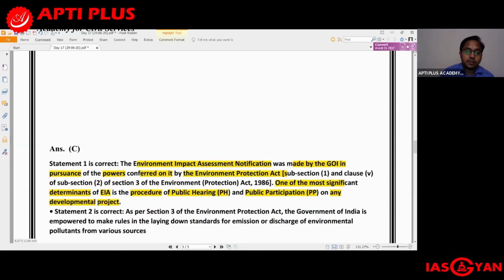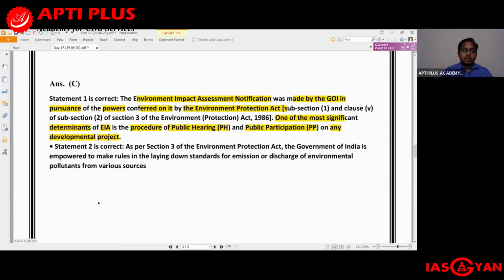Okay, so it is a very important procedure, and we get to see that the government has come up with some draft amendments which will dilute this entire process, making it very, very harmful for the environment going forward. And it is very important that you learn what are the various ways in which the EIA process stands to be diluted if this draft notification passes through.